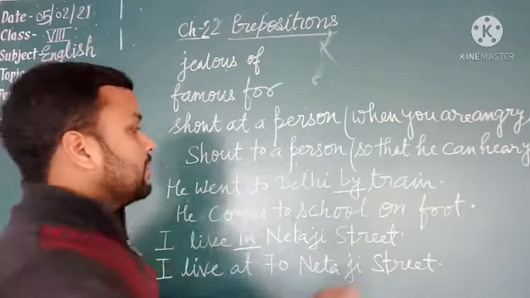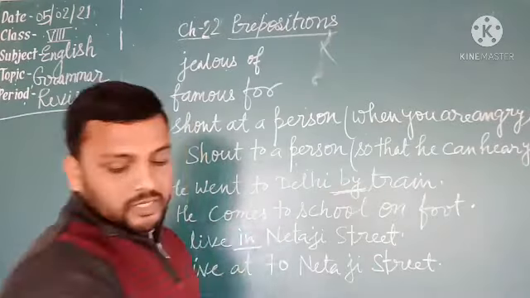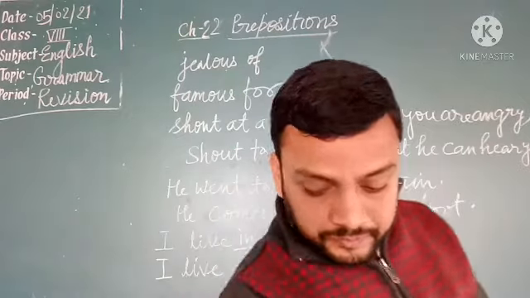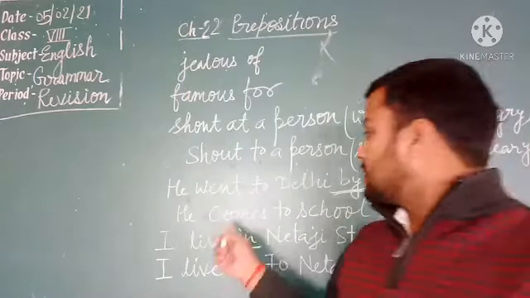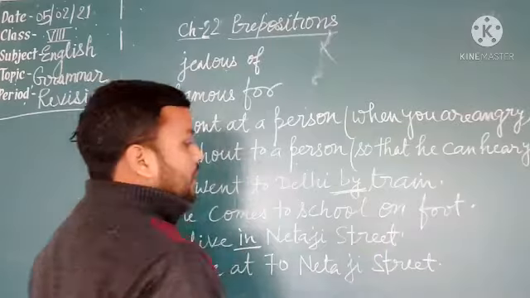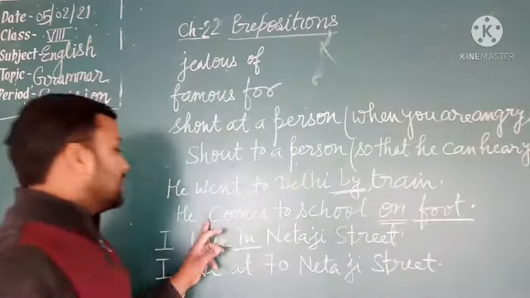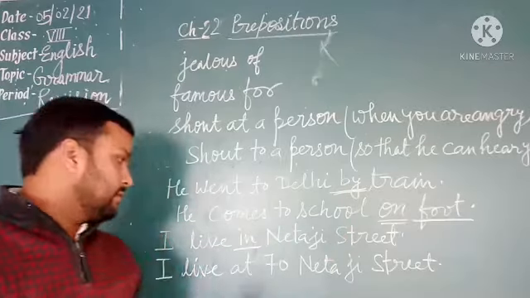We went to Delhi by train. Preposition of travel. When we travel by any transport, then we use by. But when we are using foot, then we use on, not by. He comes to school on foot.